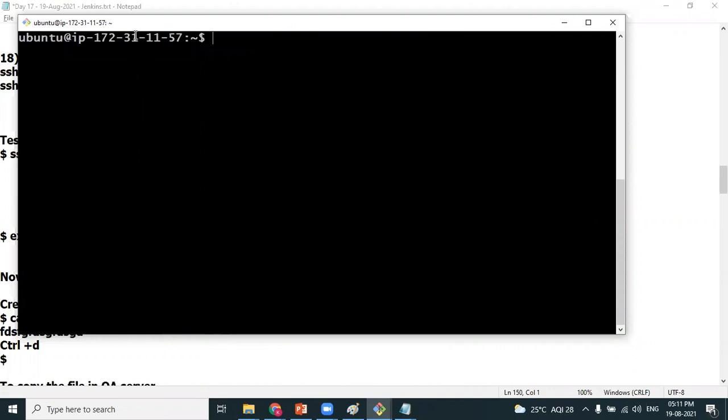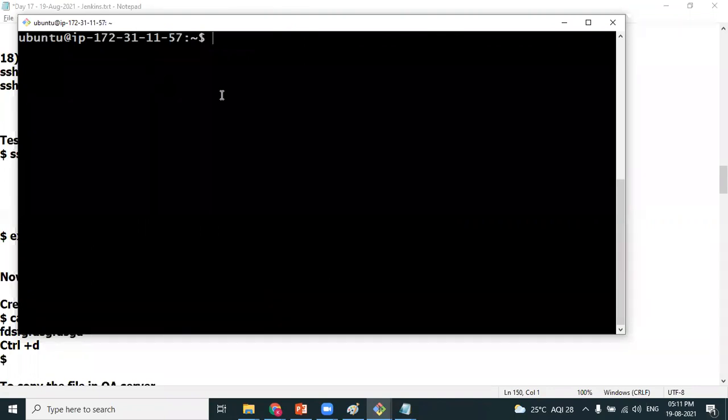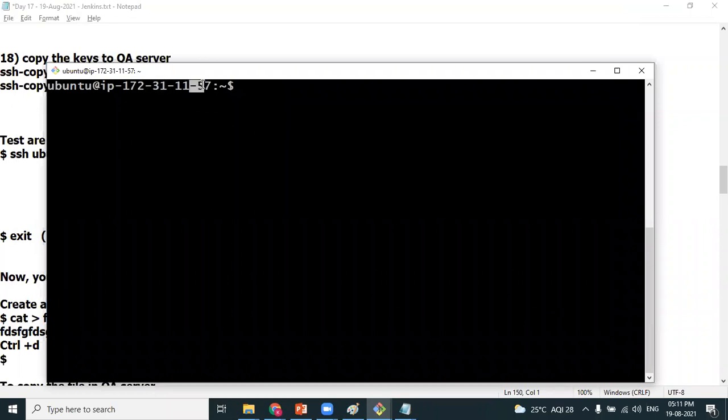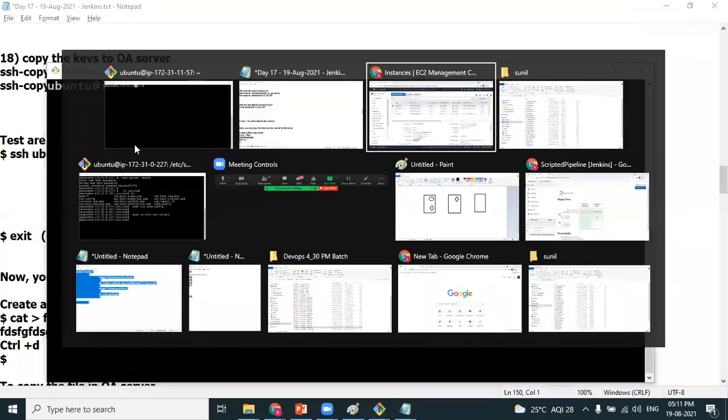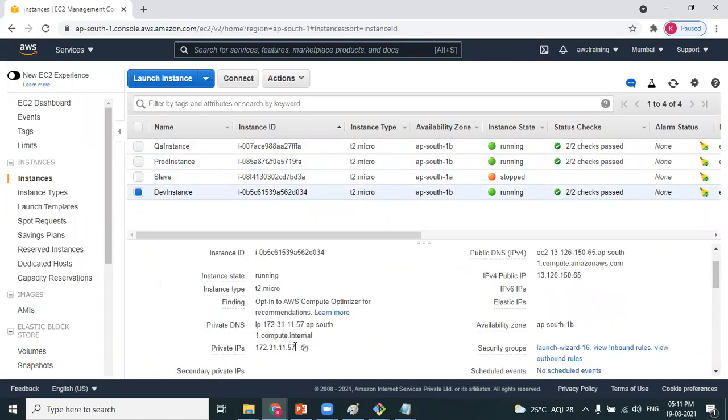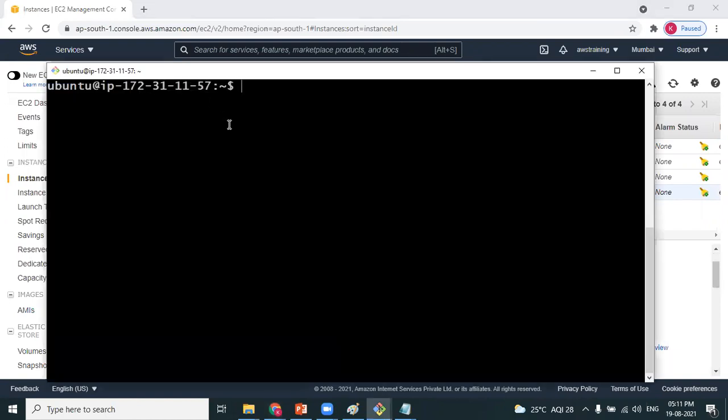Anuj, which machine am I pointing to right now? QA, IP address ending with 57. Let me confirm. I need to check the IP address. Look at this, IP address ending with 11.57. It's dev. We are on the Jenkins server. Right now, I am pointing to the dev instance. Now try to understand this one.